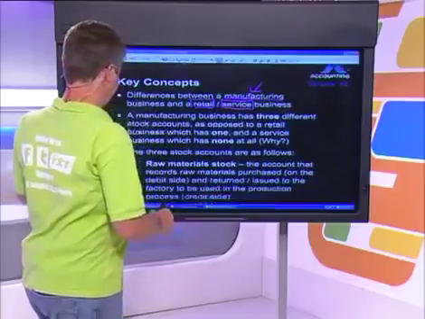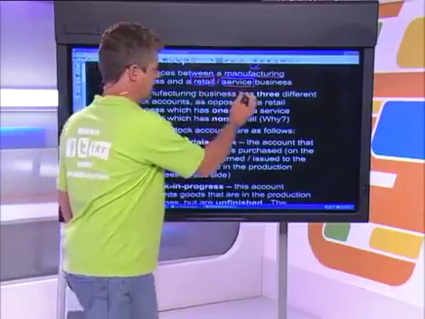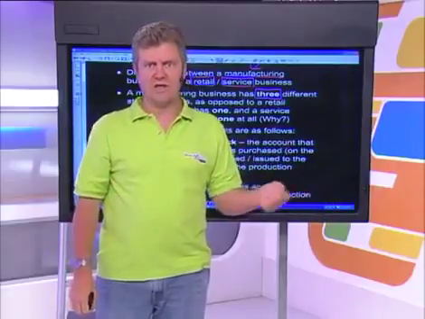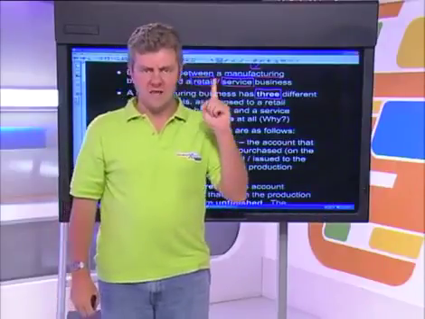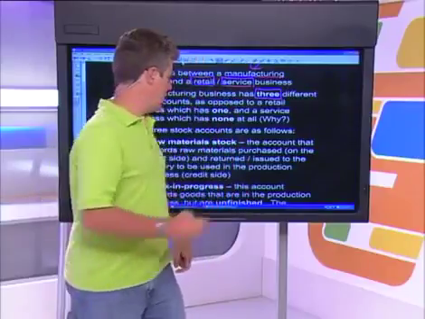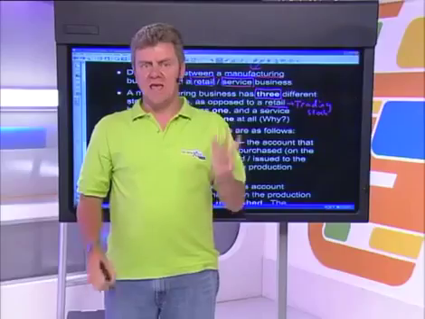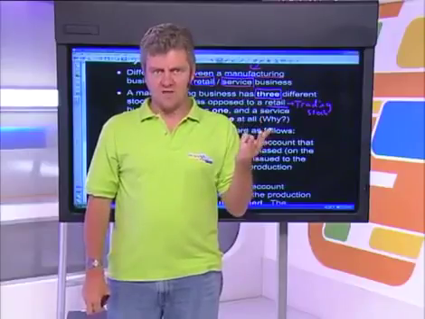So what you need to know is that a manufacturing enterprise has 3 different stock accounts as opposed to a retail business. A retail business, we all know from grade 10 accounting, usually has only one stock account, and that's the one that we call trading stock. So you know that a retail business sells stock, and that is called your trading stock or your trading inventory. A manufacturing business, on the other hand, has 3 different stock accounts. Think about what they are in the meantime, and I'll remind you of them shortly.